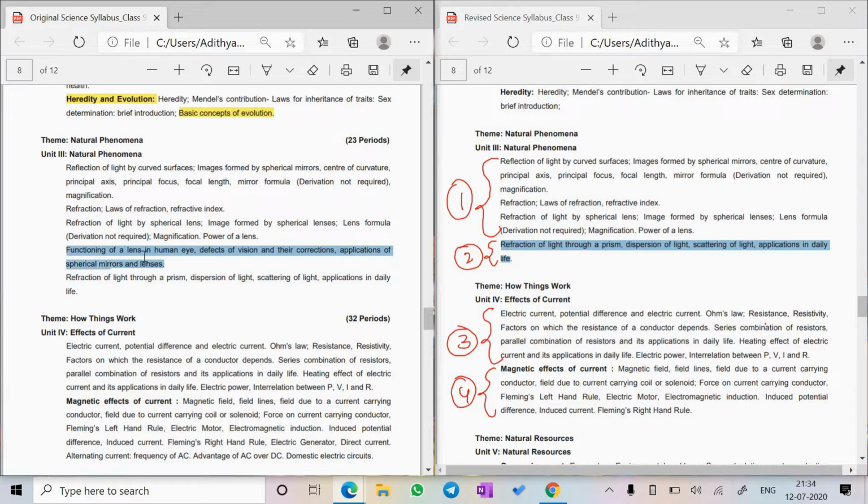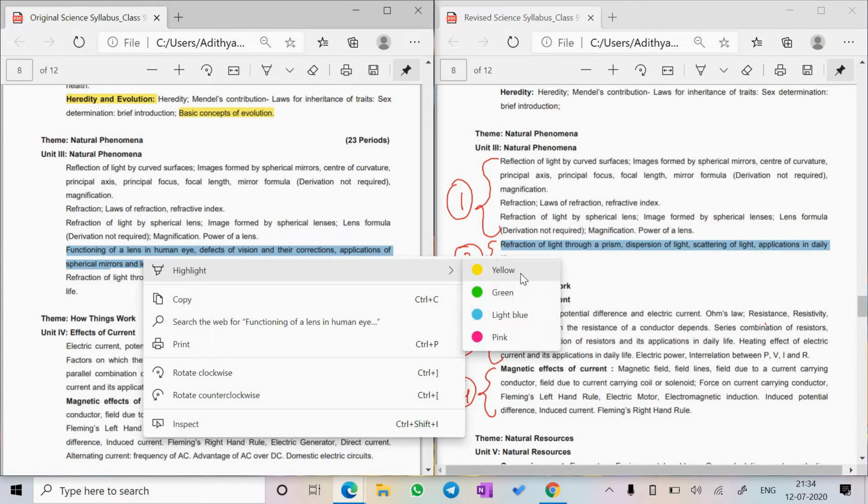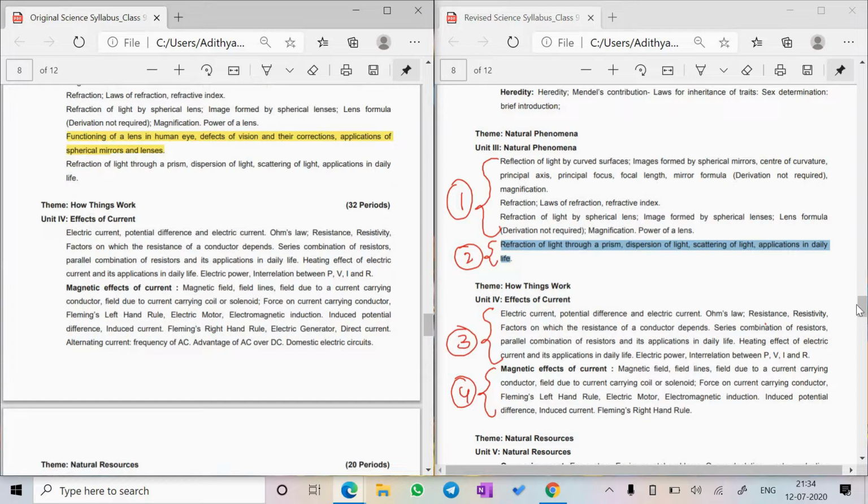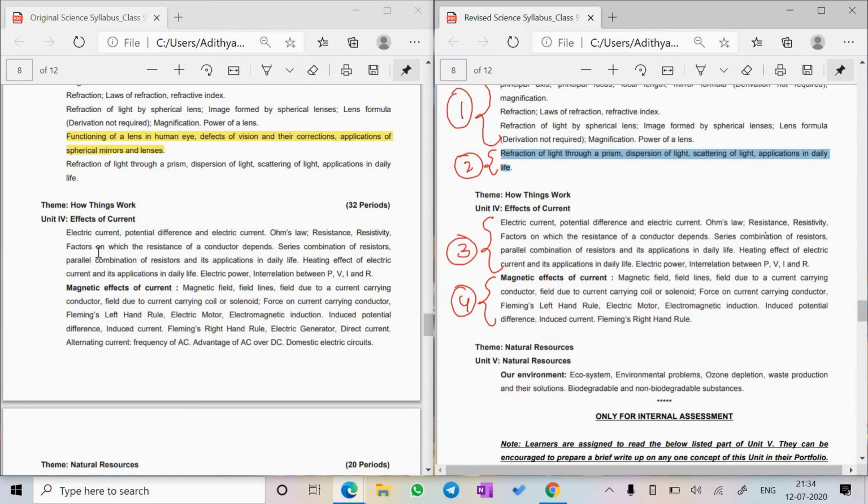That is functioning of lens in human eye, structure of human eye, effects of vision, power of accommodation and things like that. Now moving on to the third chapter, electricity. There is no change in the chapter, you can check it yourself. In the fourth chapter, magnetic effects of electric current, there is a small change.